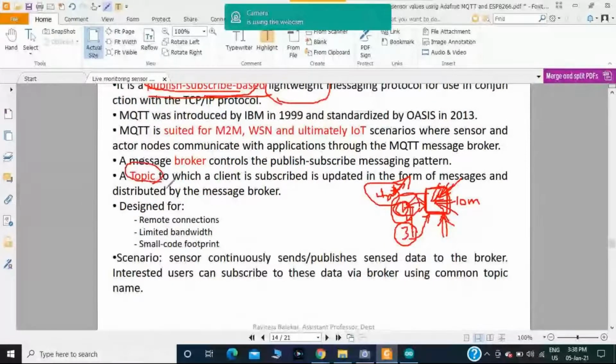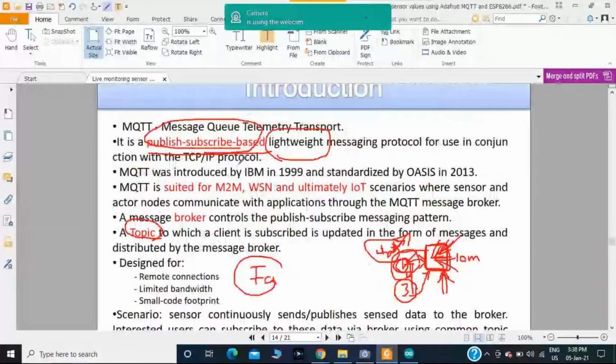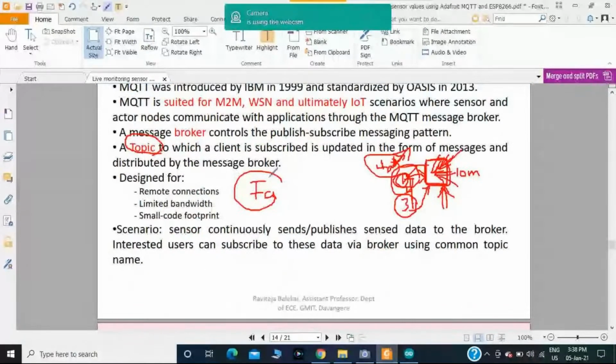Facebook Messenger is also one of the best examples of the MQTT protocol. In order to message between two persons, the profile name will act like a topic name. If you know the topic, meaning if you know the profile name, then only you can chat between the two persons.